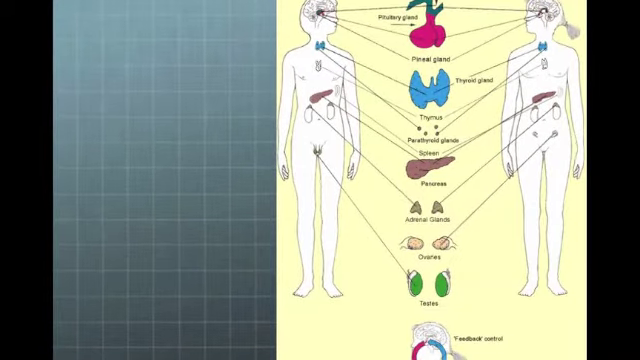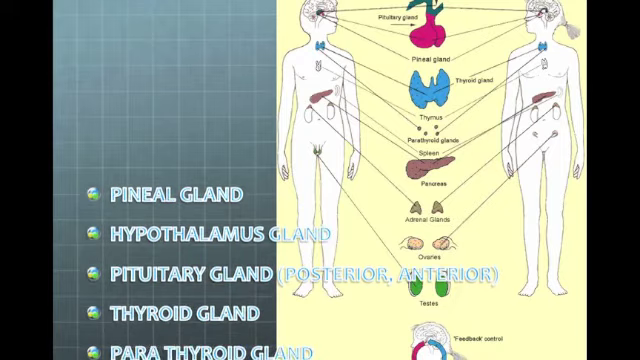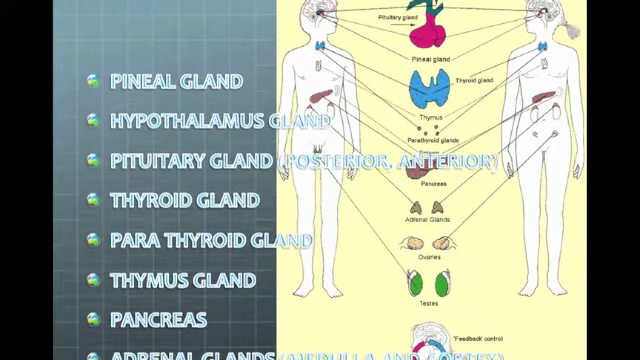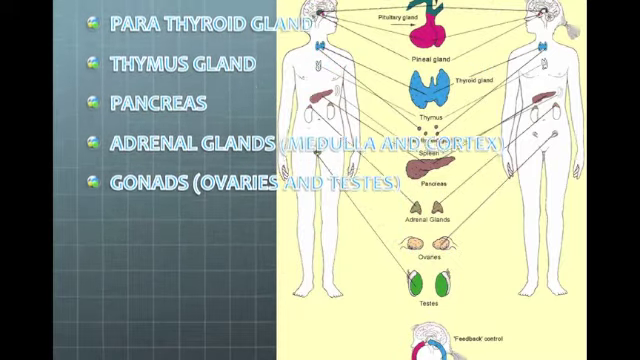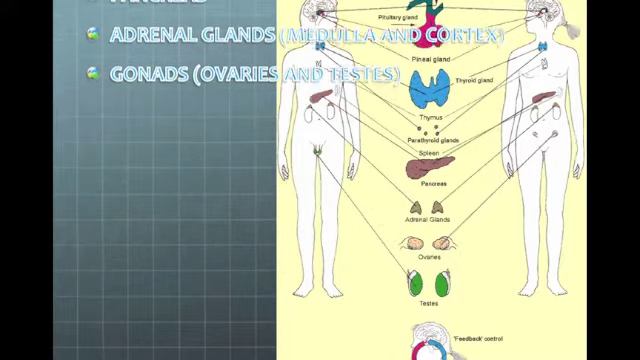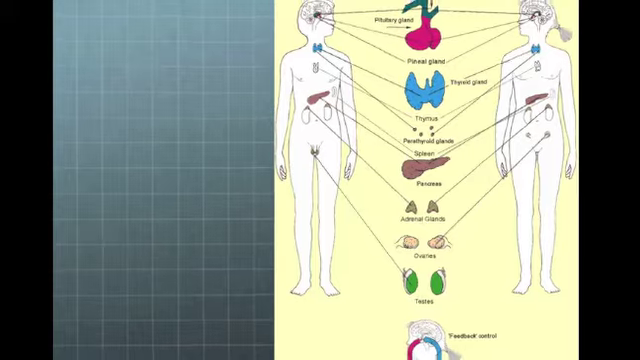Now, what are the glands of the endocrine system? The pineal gland, the hypothalamus gland, the pituitary, the posterior and the anterior, the thyroid gland, the parathyroid gland at the back of the thyroid gland, the thymus gland, the pancreas, the adrenal glands, either medulla or cortex, and the gonads, like the testes for male and the ovaries for females.